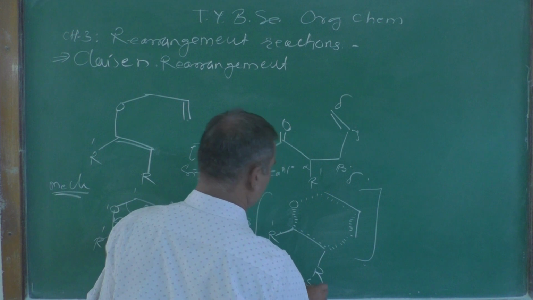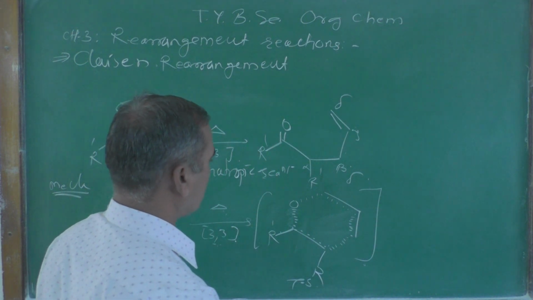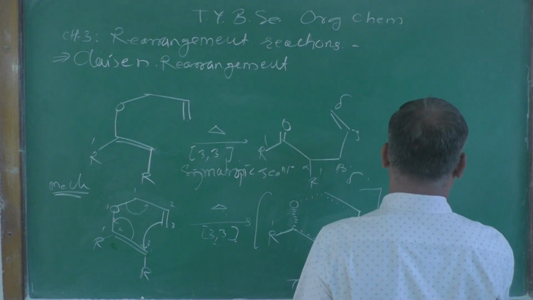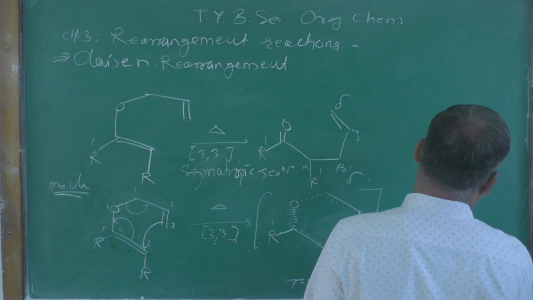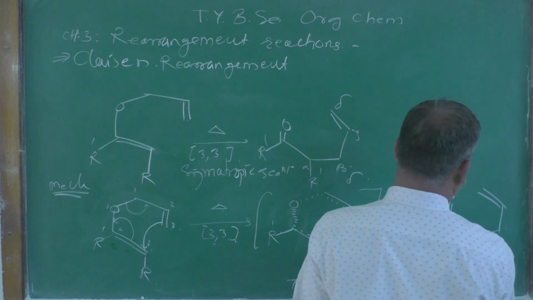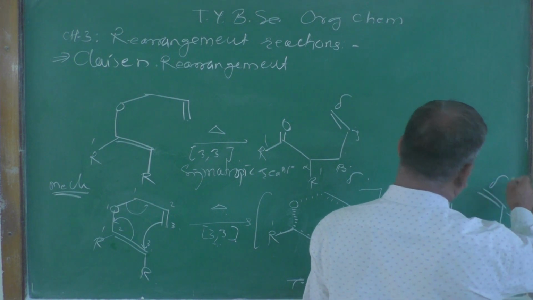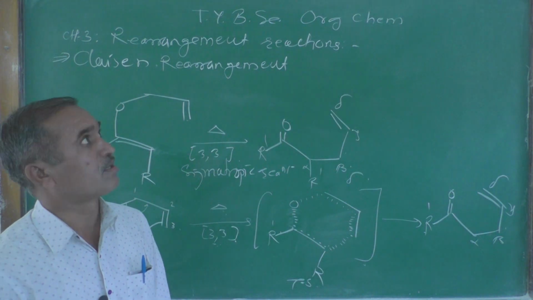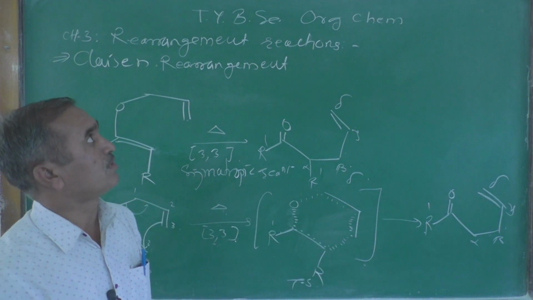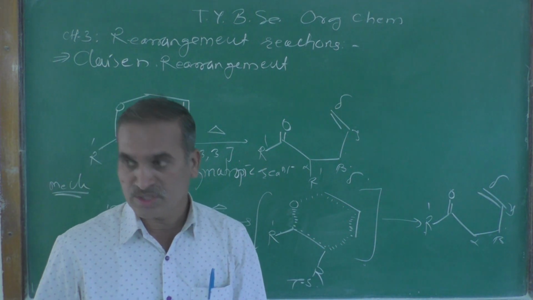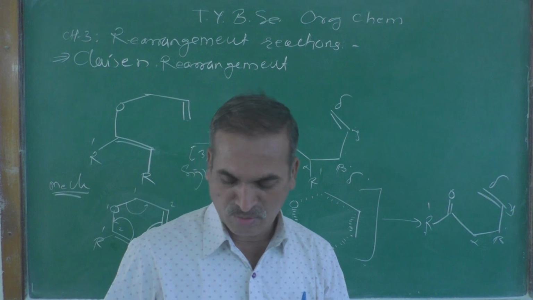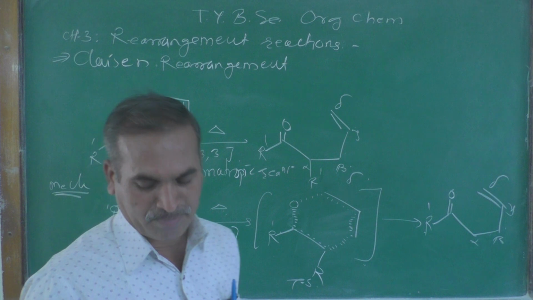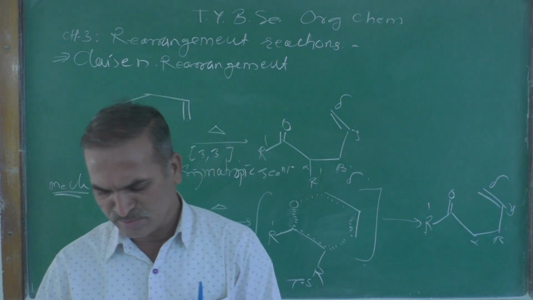This is the transition state formed during this process, and the resulting compound is R dash, C double bond O, with a double bond here: alpha, beta, gamma and delta, a gamma,delta-unsaturated carbonyl compound. Therefore this is known as the Claisen rearrangement reaction, one of the best examples of it.